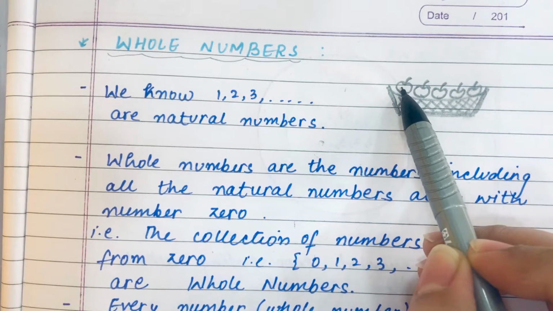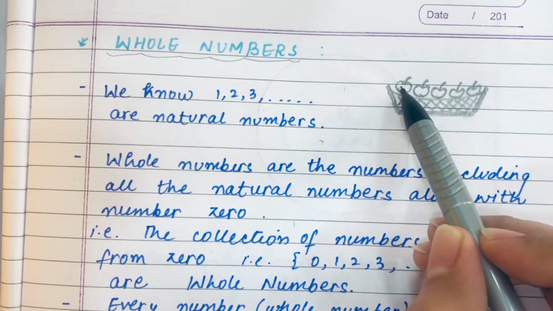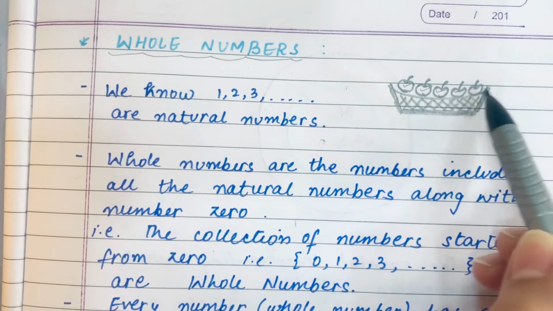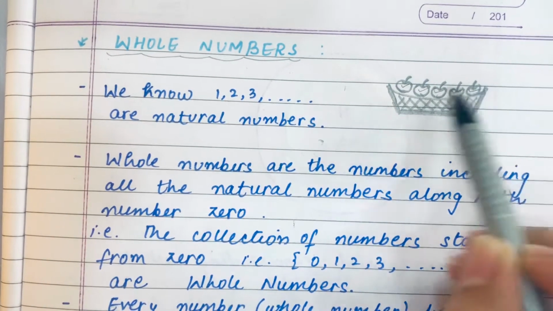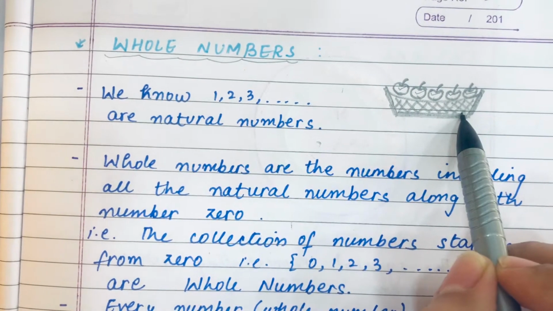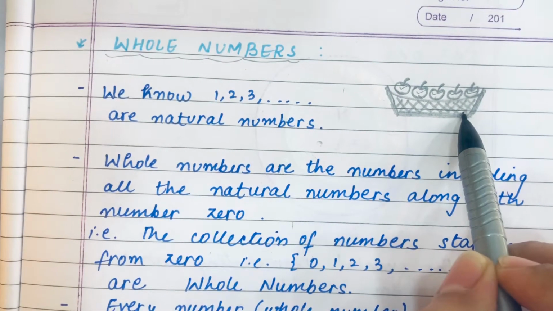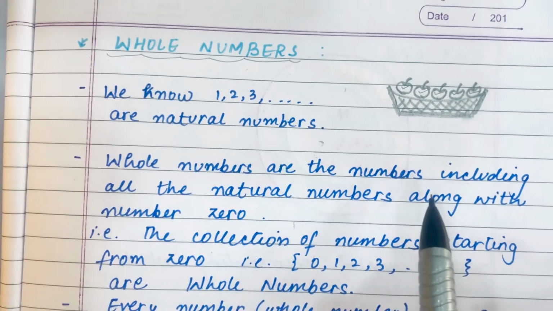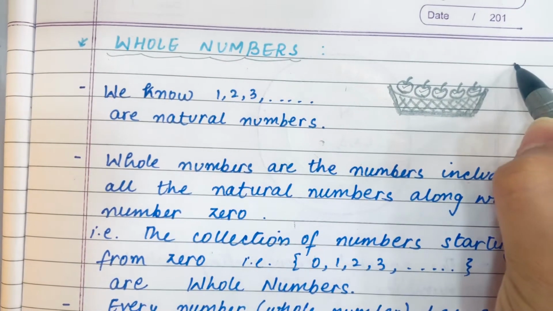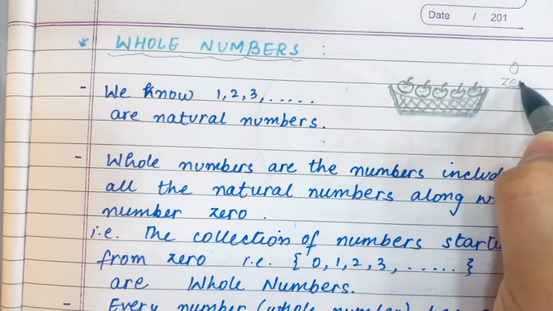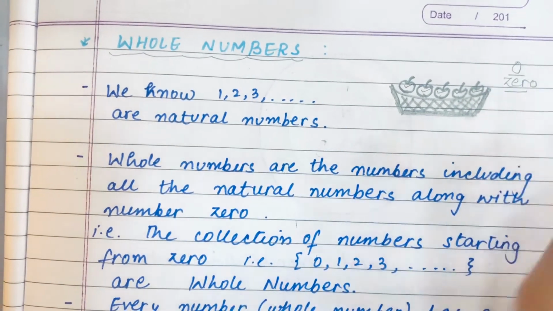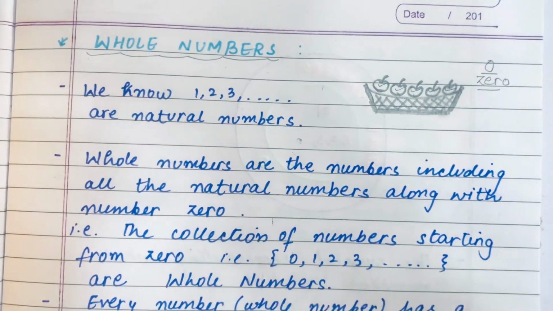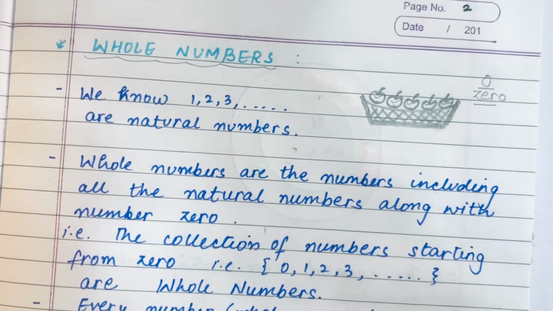Since there are 6 members, let us count the number of apples kept in the basket. 1, 2, 3, 4 and 5. So there are 5 apples kept in the basket, and if you distribute all 5 to other members, how many apples will be left for you? It will be 0. There will be no apple left for you. This is how we came to know about the number 0, correct?